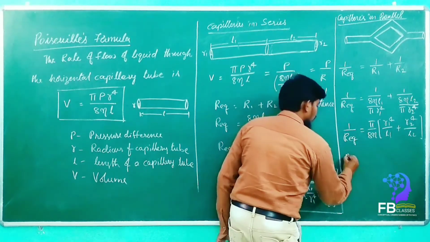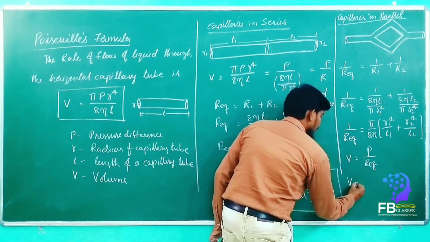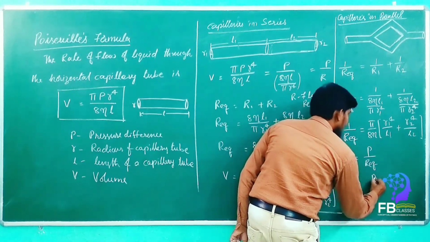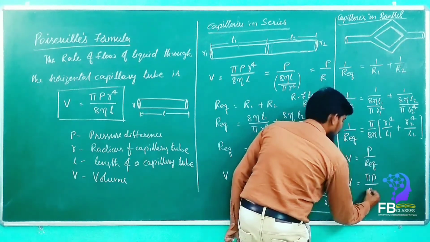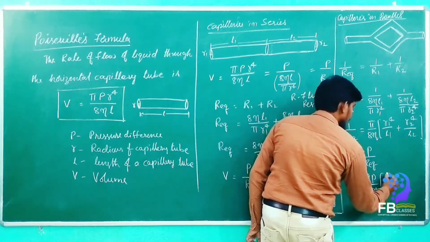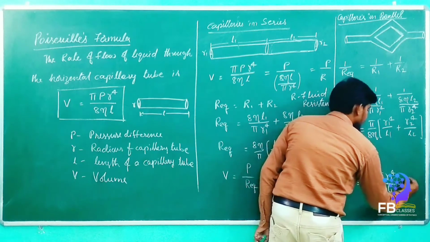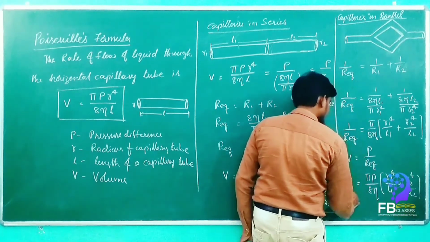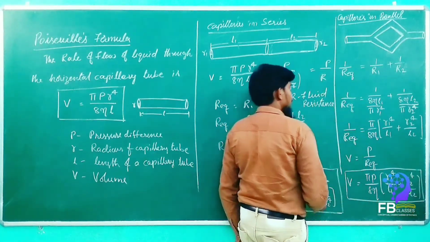So now V is equal to P upon R equivalent. So how much, my dears, will it come? It will come as pi P upon 8 eta, R1 power 4 by L1 plus R2 power 4 by L2. This is the value that will come in the parallel connection.